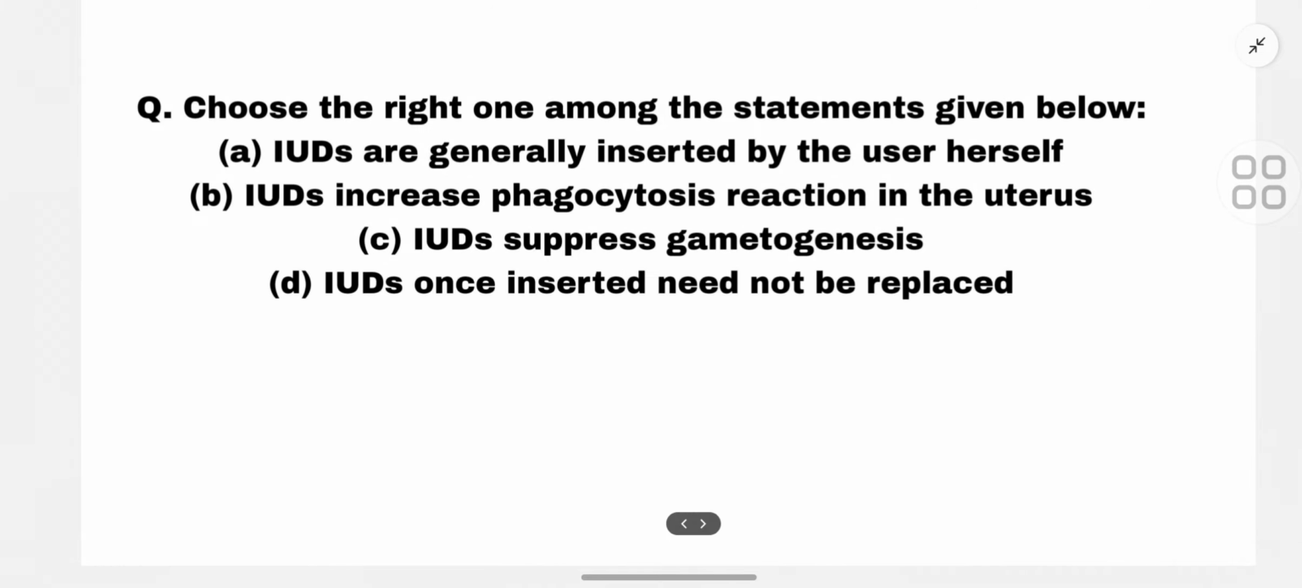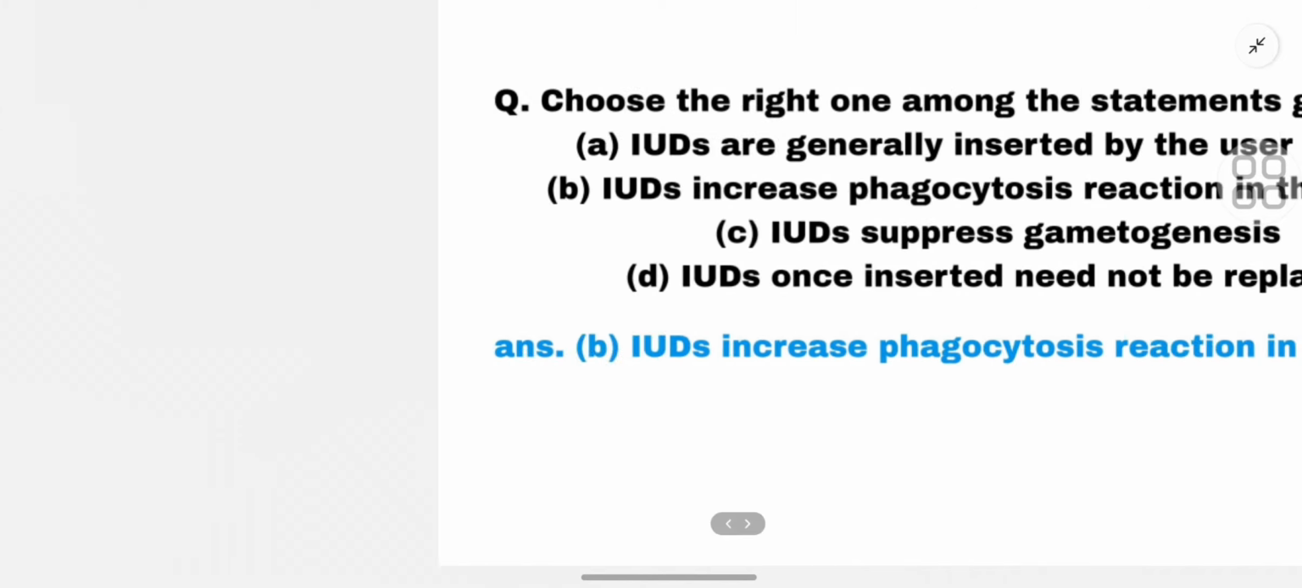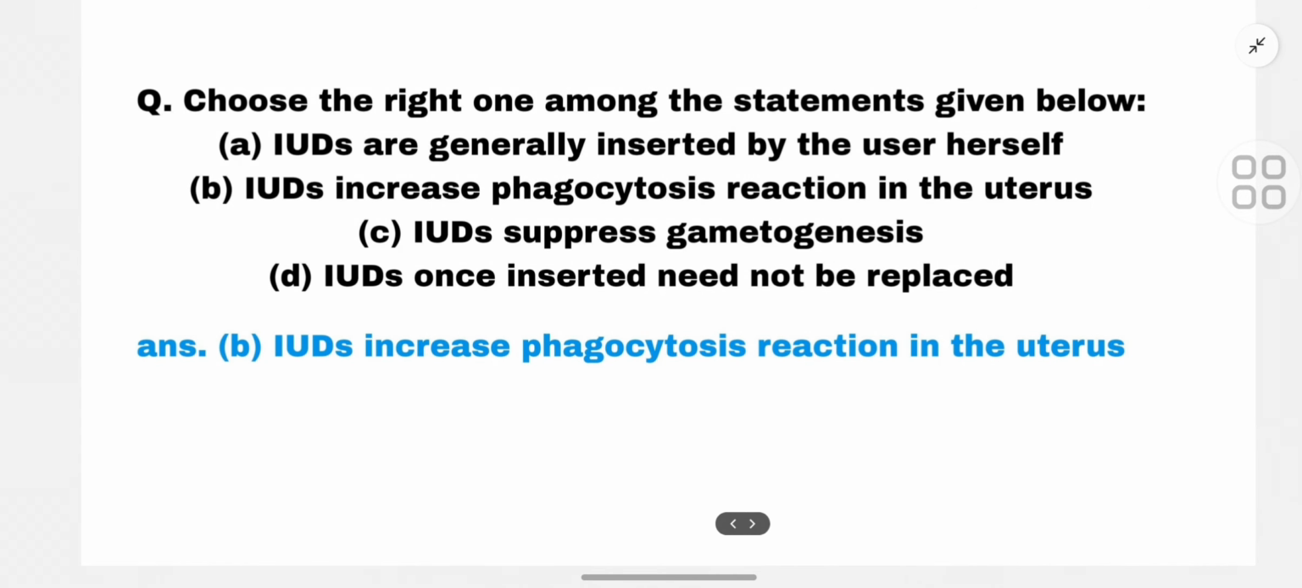The next question is, choose the right one among the statements given below. A. IUDs are generally inserted by the user herself. B. IUDs increase phagocytosis reaction in the uterus. C. IUDs suppress gametogenesis. D. IUDs once inserted are not to be replaced. So the correct option is B, IUDs increase phagocytosis reaction in the uterus.